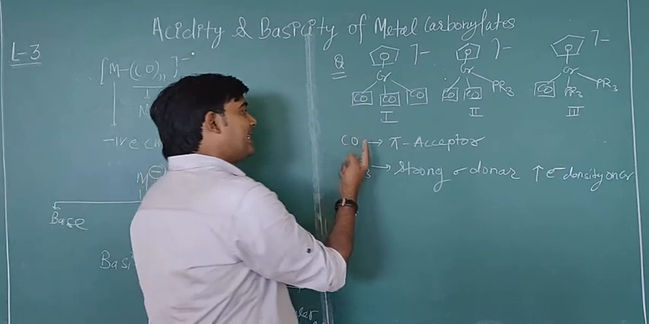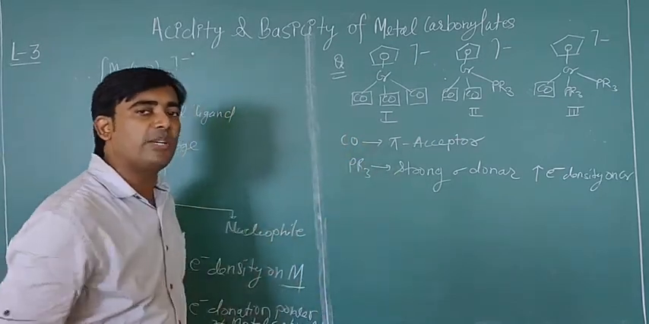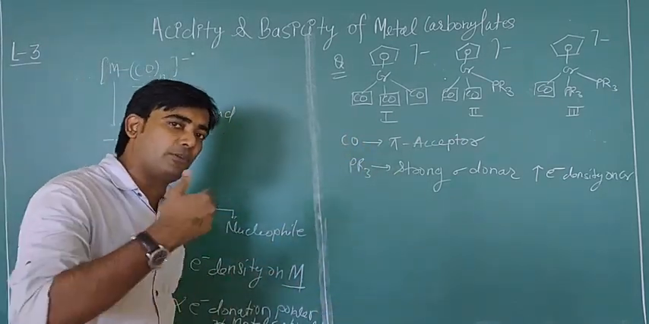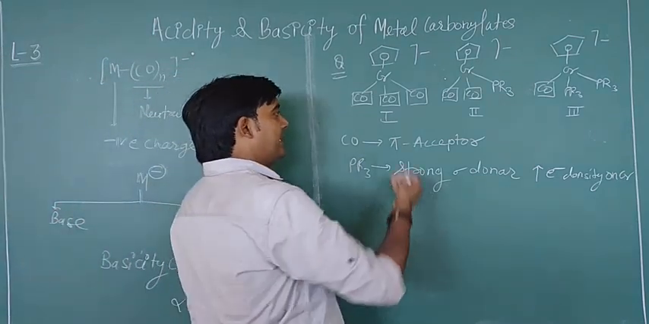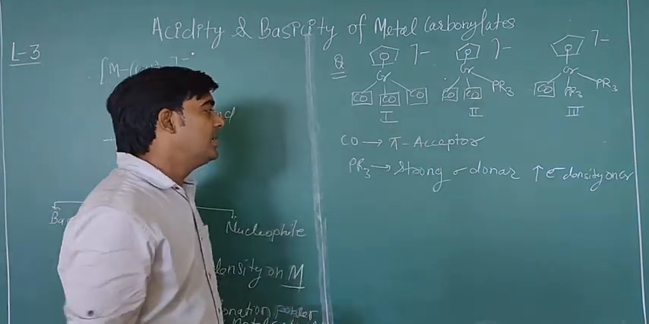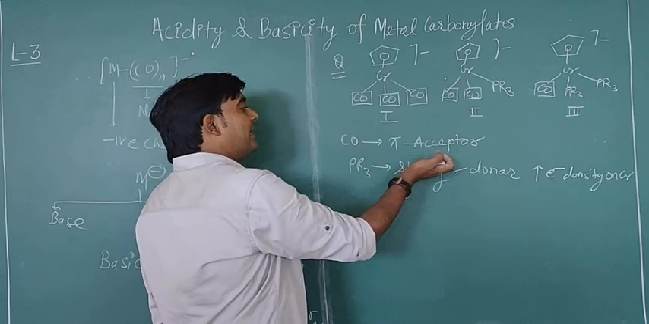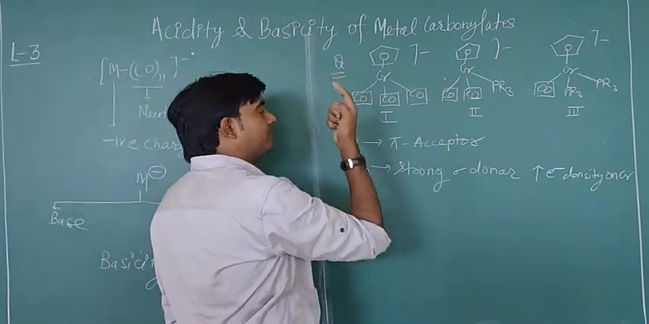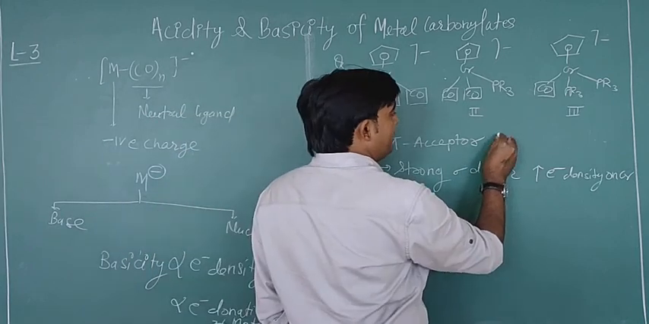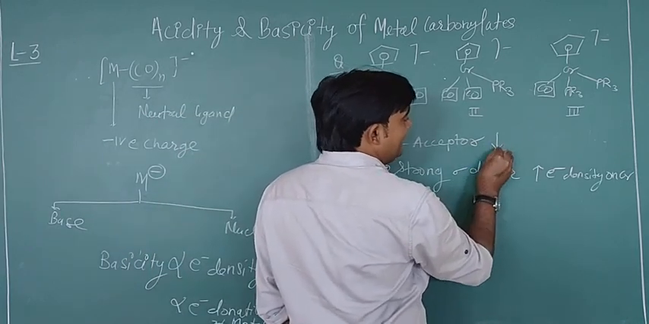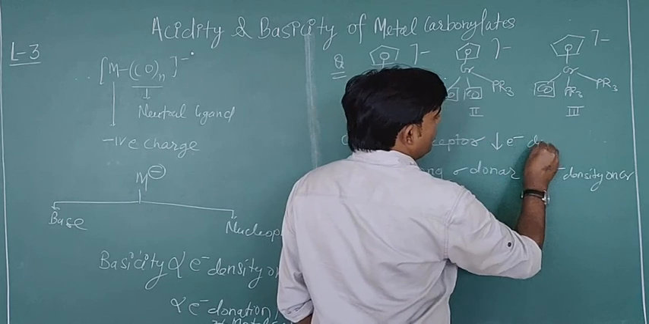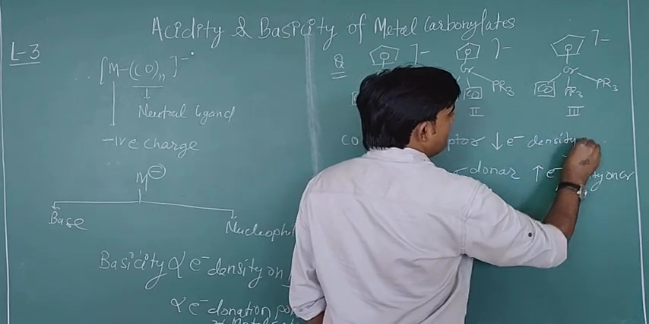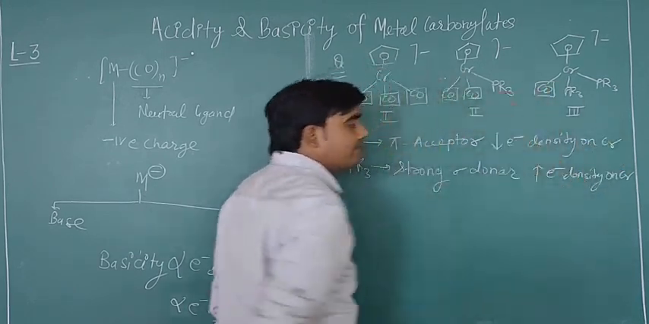Okay, but in this case this is a pi acceptor ligand, so it will withdraw some electron density from the central metal, like in this case chromium. So the carbonyl ligand will withdraw electron density from the chromium metal. Okay, so it will decrease the electron density on chromium.